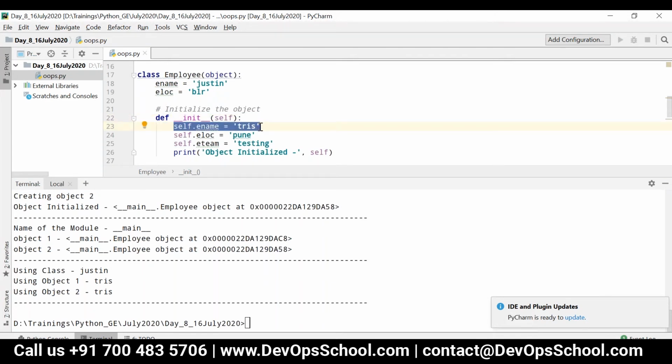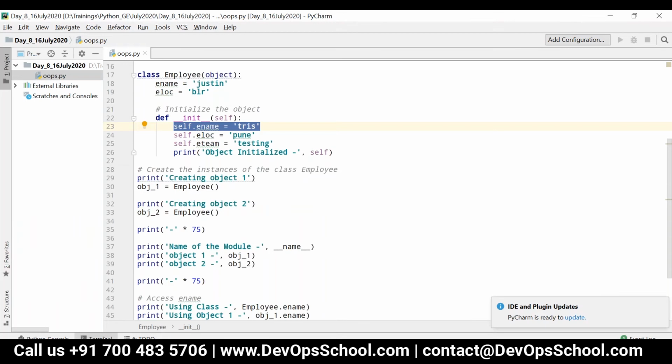obj1.ename is equal to Tris. And also using object2, it is Tris. So as I told before, what is the necessity of creating different objects? Each and every object should have its unique values. For that, I have to pass the parameter whenever the object is getting created.